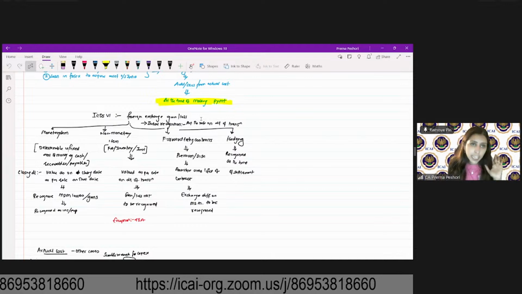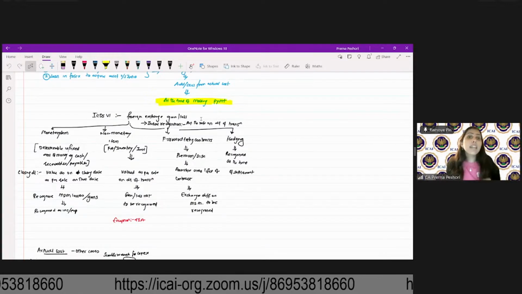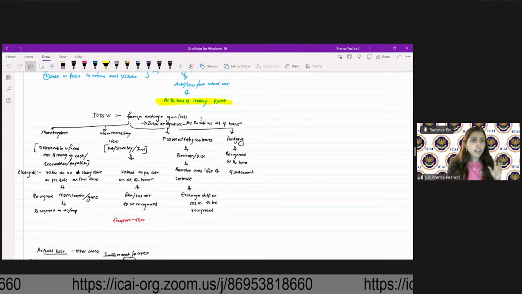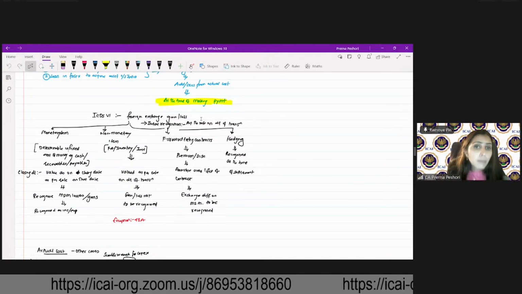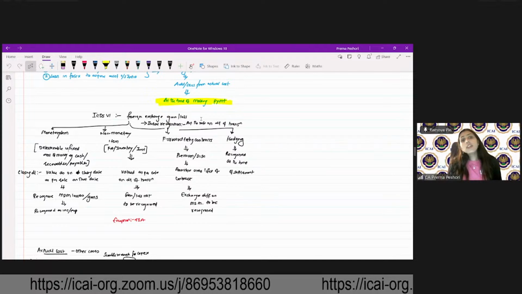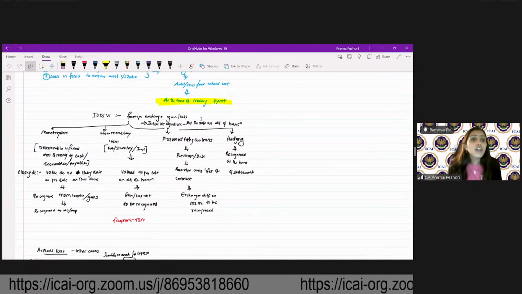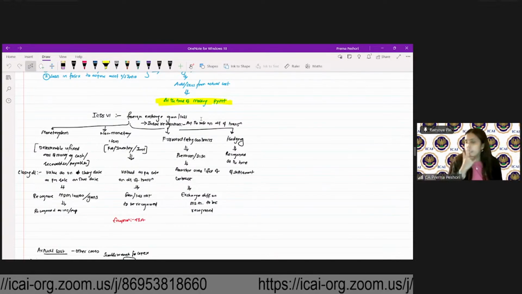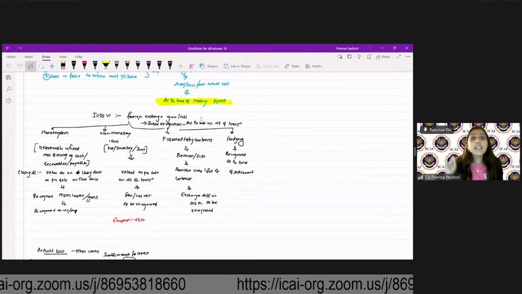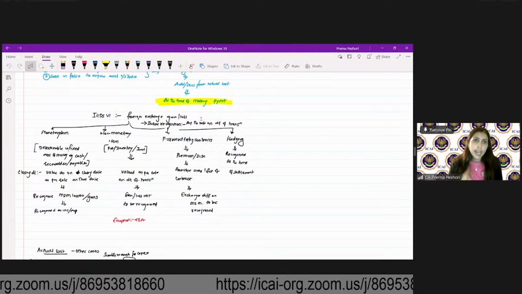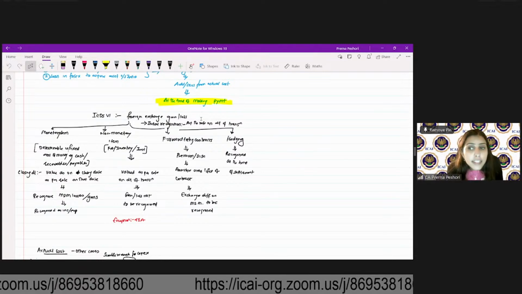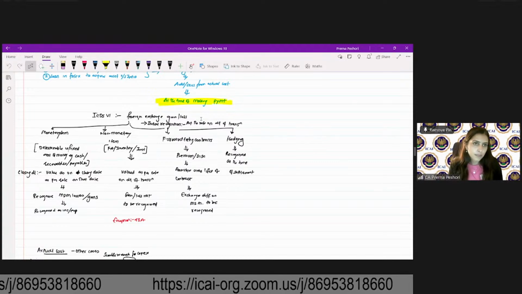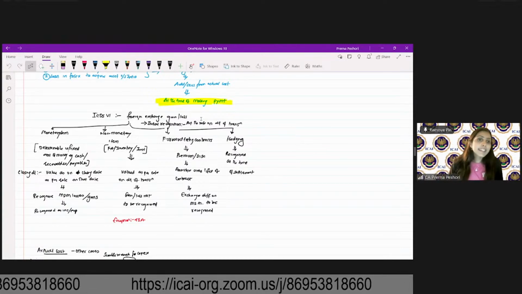If it would have been, for example, receivables or payables, and as on 31st March there is a difference in the closing rate, I would recognize it as per ICDS 6.